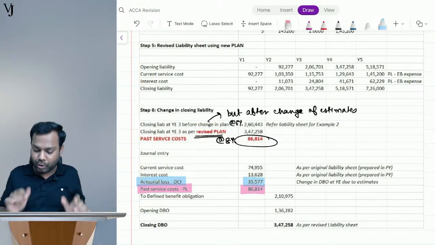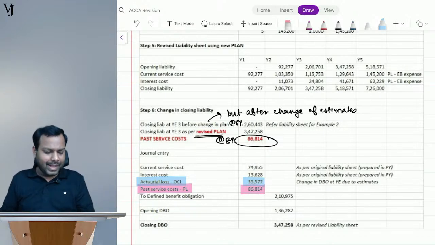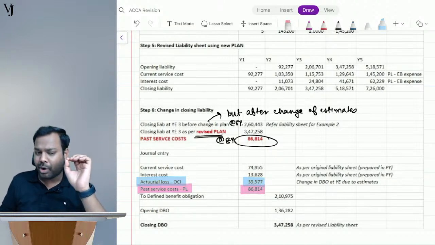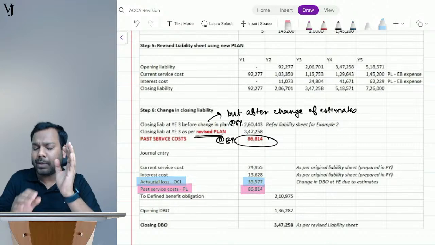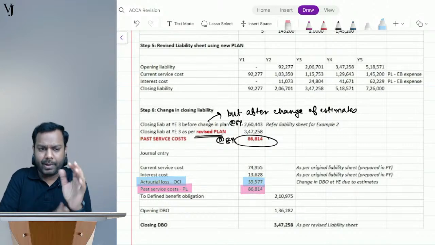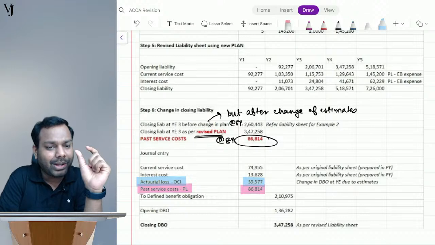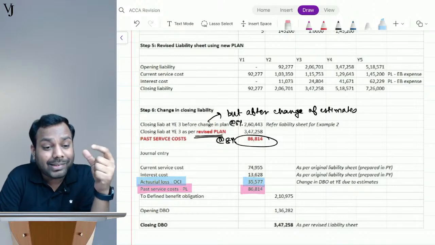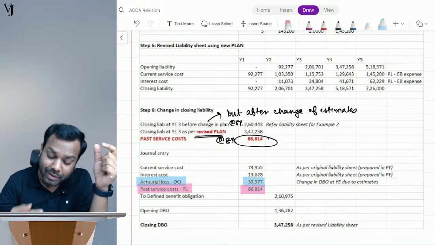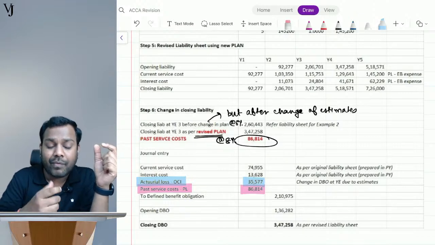Why? I'll tell you. The examining team says that if a question comes for 25 marks, when they start evaluating your answer, they evaluate for 30 marks.